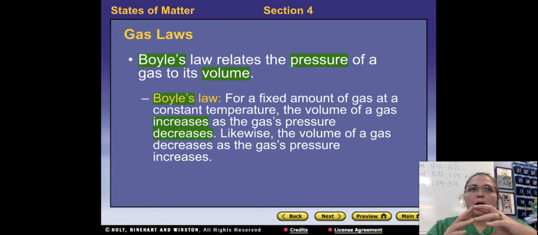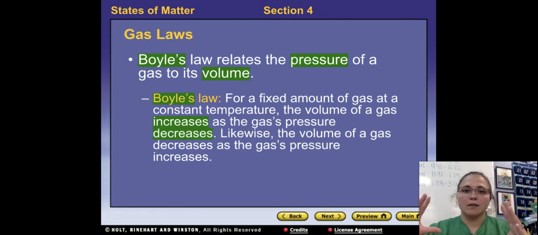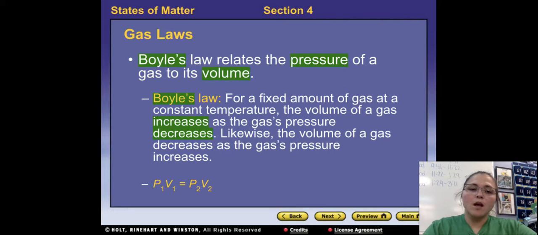So if you think about a balloon, the volume of the balloon can expand. And so when the balloon expands, the pressure inside is decreasing. And then if you squeeze on a balloon, or anything with a gas inside, you can decrease the volume a little bit, but the pressure inside will increase. And so Boyle's law, the math equation is P1V1 equals P2V2.